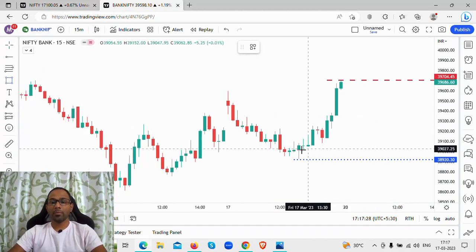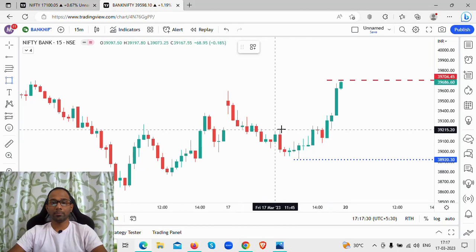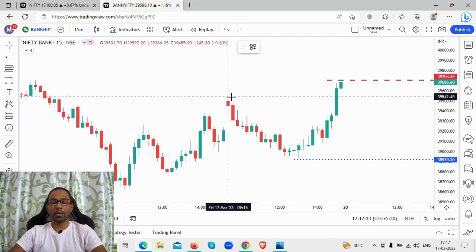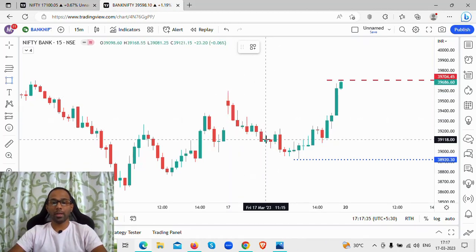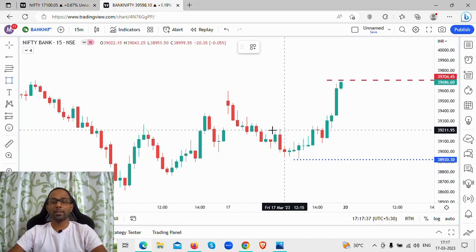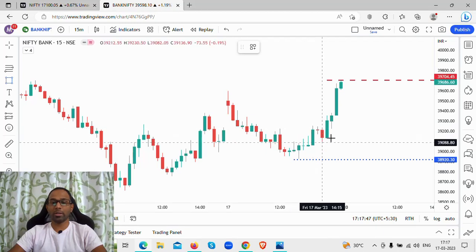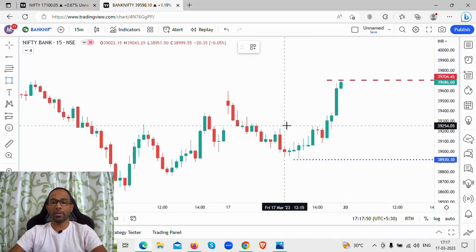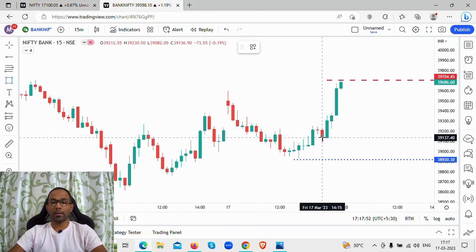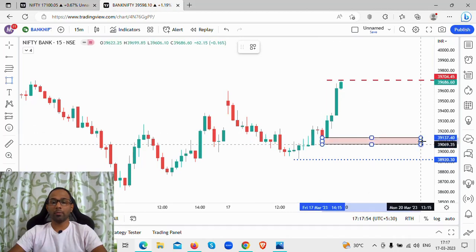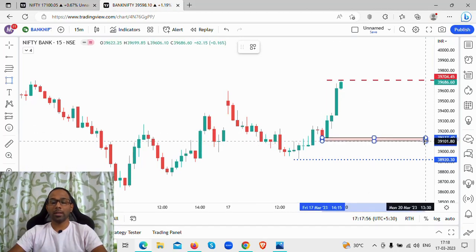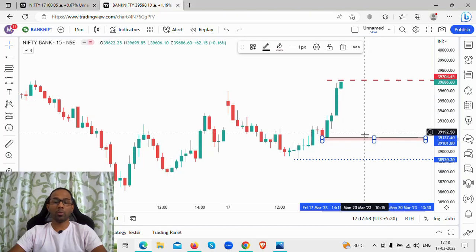As you can see, the market came down, it pushed higher, it came down, it pushed higher, and this level, 39,200, was acting as a resistance. That was the last defense here, and the bears managed to push the price down, but it broke higher from this level. So now what we are looking at here is a good strong support level on Bank Nifty at 39,100 to 39,130 levels.